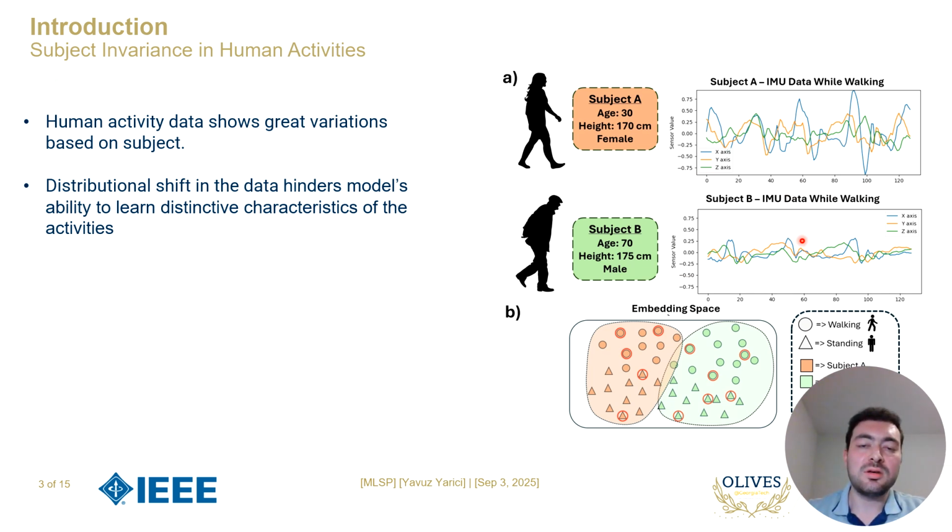The problem is that this shift makes it harder for a model to learn the distinctive characteristics of the activities themselves. Instead of focusing on the activity, the model often ends up capturing subject-specific traits.